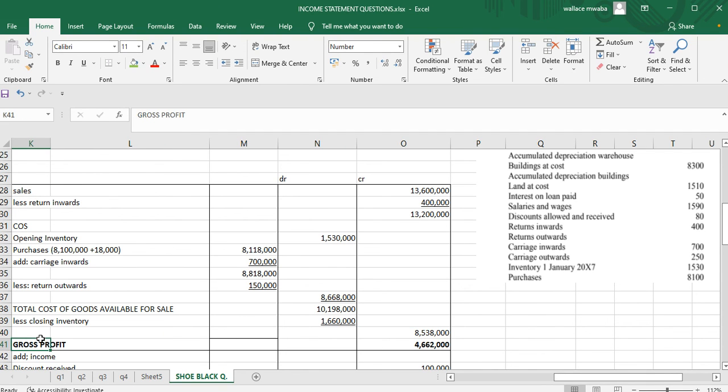This 8,538,000 is our cost of sales. So sales minus cost of sales gives you your gross profit. So 13.2 million subtract 8,538,000, you get 4,662,000.